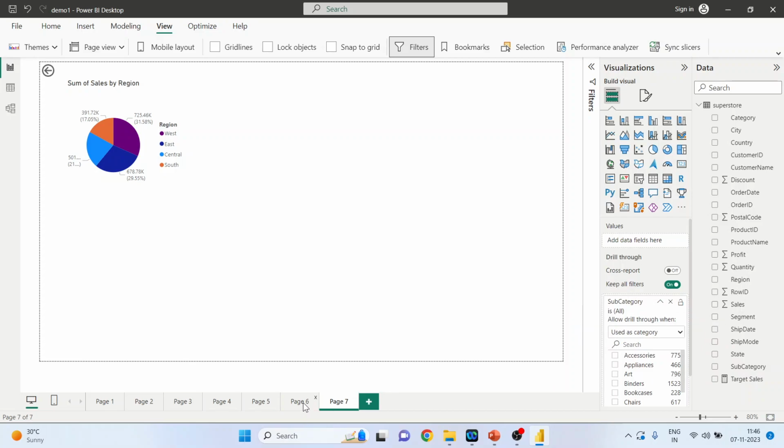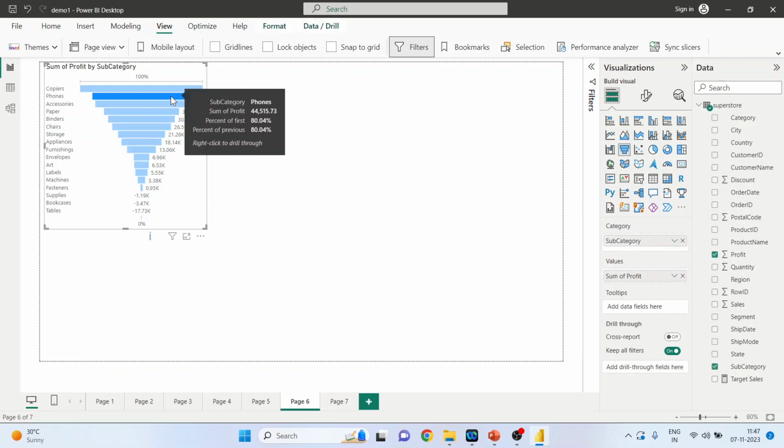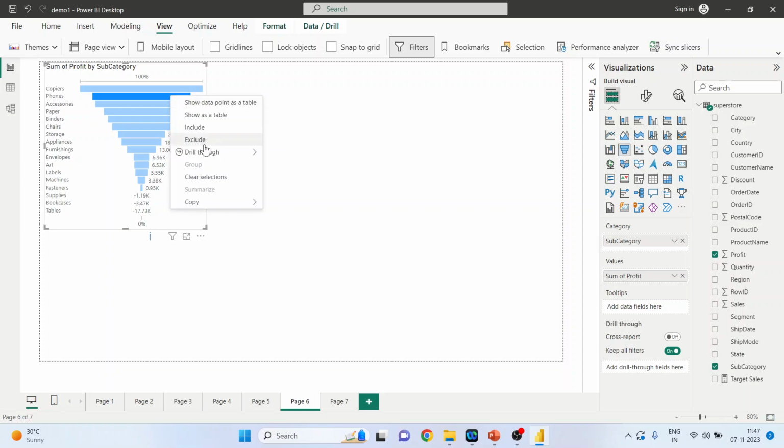Now go on page 6 and click on any subcategory. Right click on it, drill through page 7. So if you select phones here, it will be reflected on the pie chart on page 7.